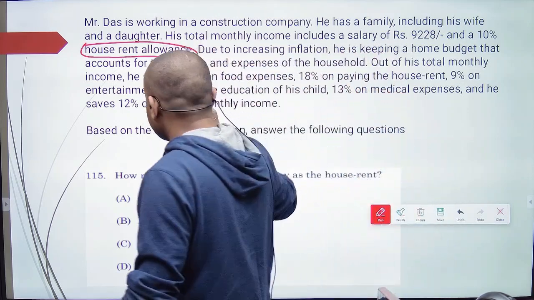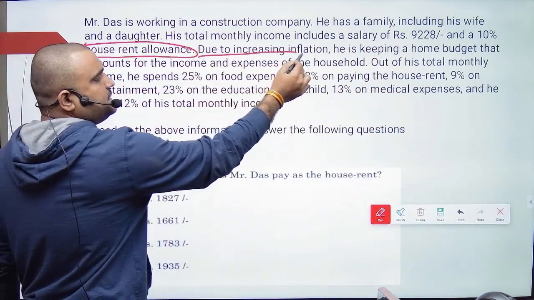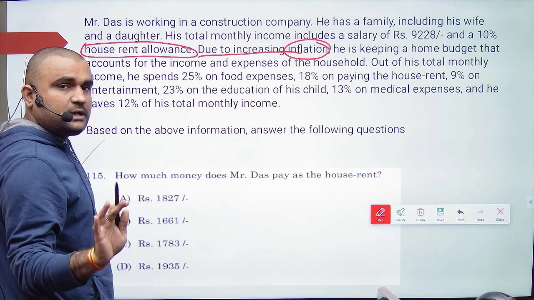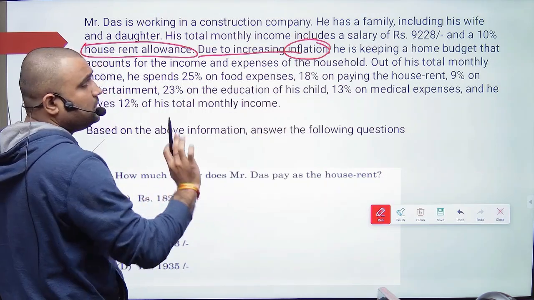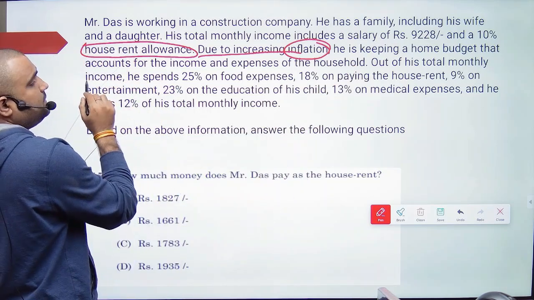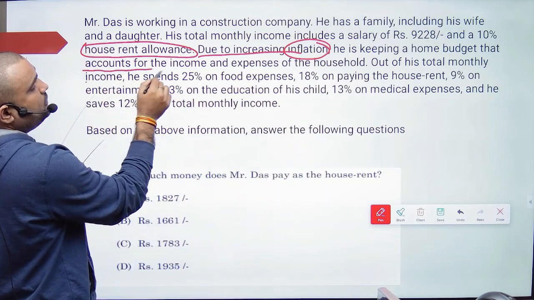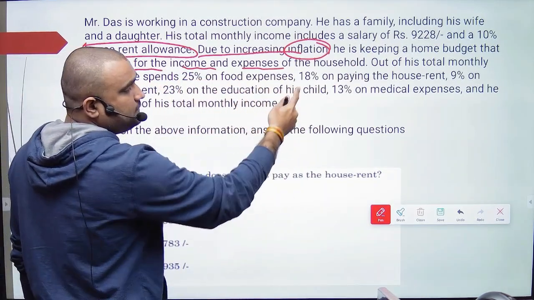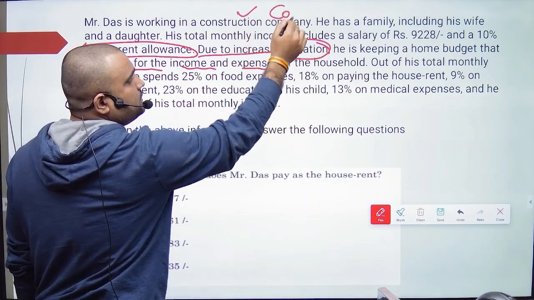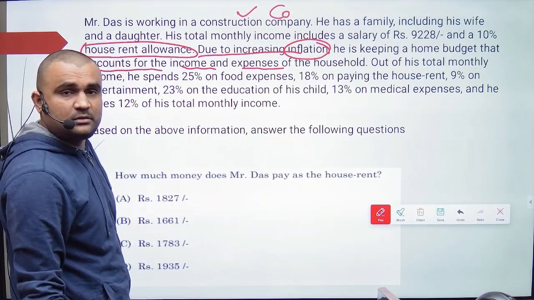Due to increase in inflation, you first have to know about inflation. This will be covered in your GK class or current affairs. He keeps a home budget that accounts for the income and expenses of the household. This question is very easy for commerce students, but what about science students? They don't know about all those things.